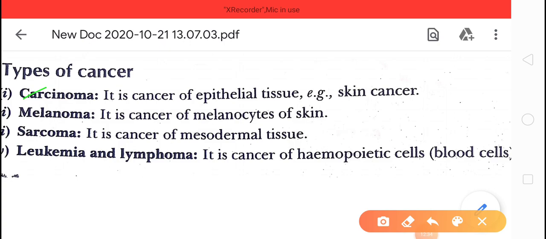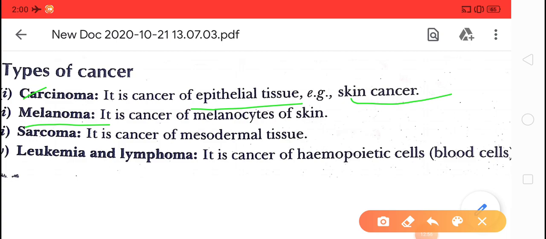It is skin cancer. Basically this cancer appears in the epithelial tissue, so that's why the scientists have given the term skin cancer to carcinoma. Second, that is melanoma.